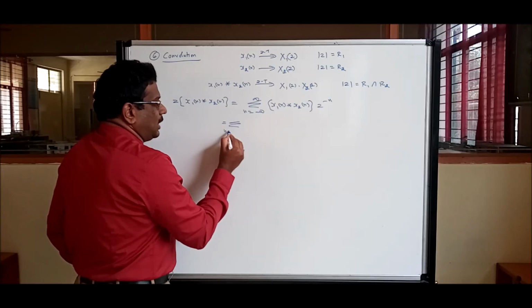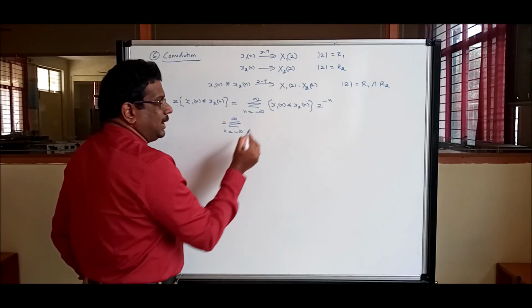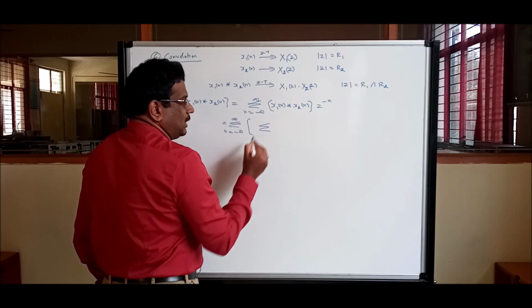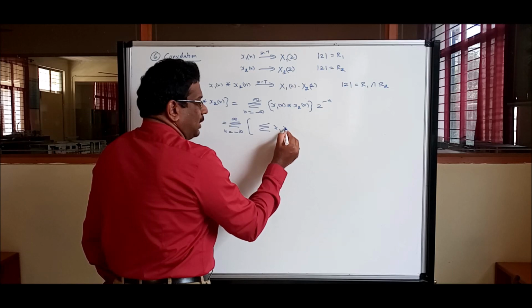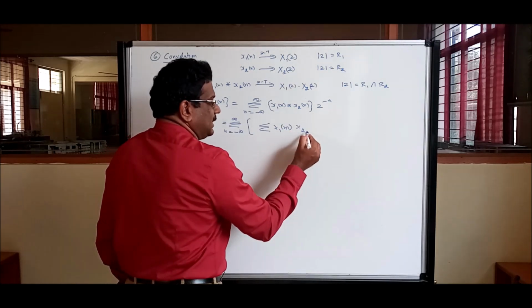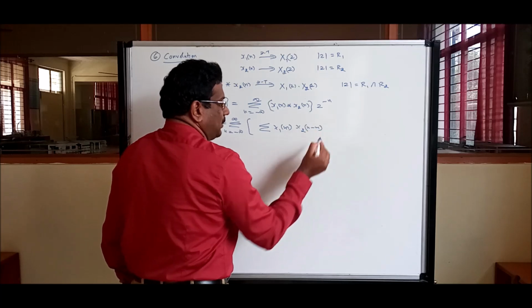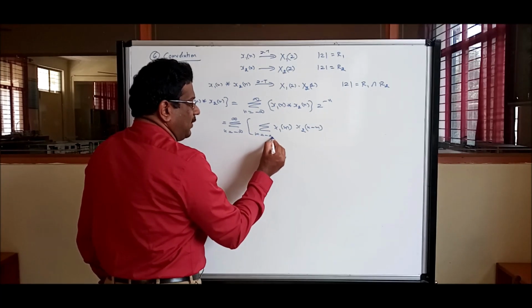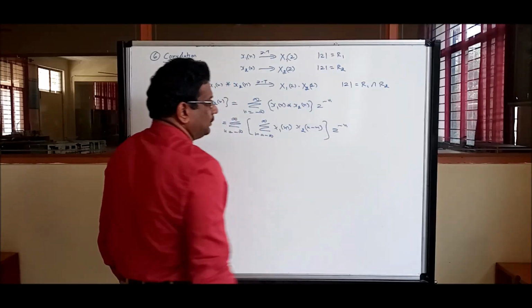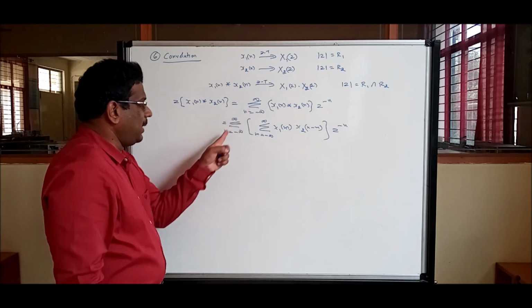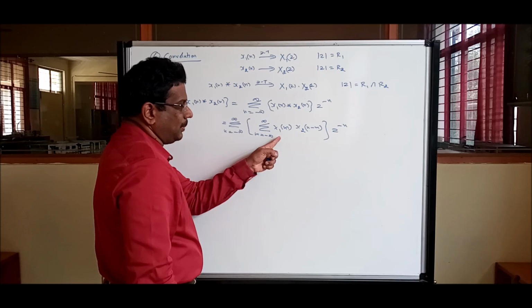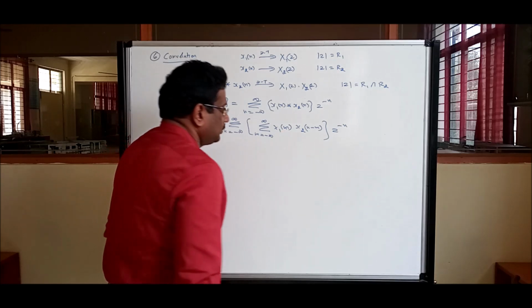Let us rewrite your convolution formula: summation x1 of m, second signal x2 of n minus m, where m is a dummy variable varying from minus infinity to infinity, outside z power minus n. My summation remains the same, z power minus n remains the same. I brought the convolution formula with a new dummy variable m.